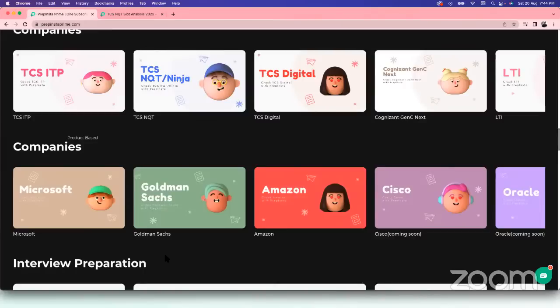Because the kind of questions TCS asks are of a specific kind, that's why we have a separate dashboard for TCS. TCS problems are totally different from normal aptitude. So if you want to practice the same kind of questions of the same type, practice from here, guys.